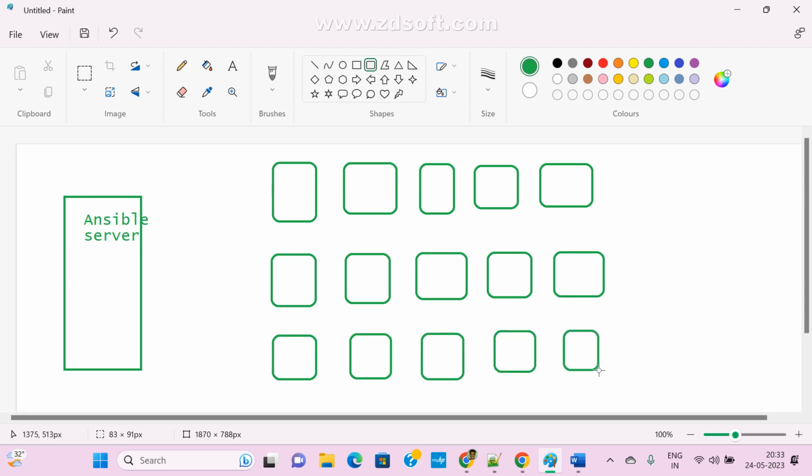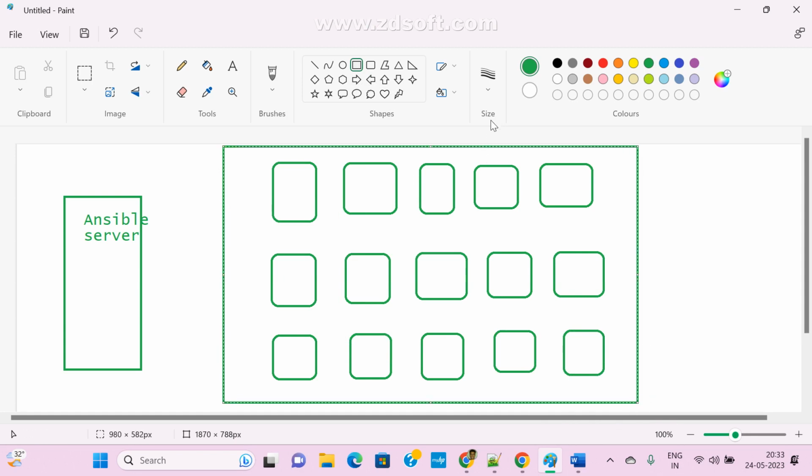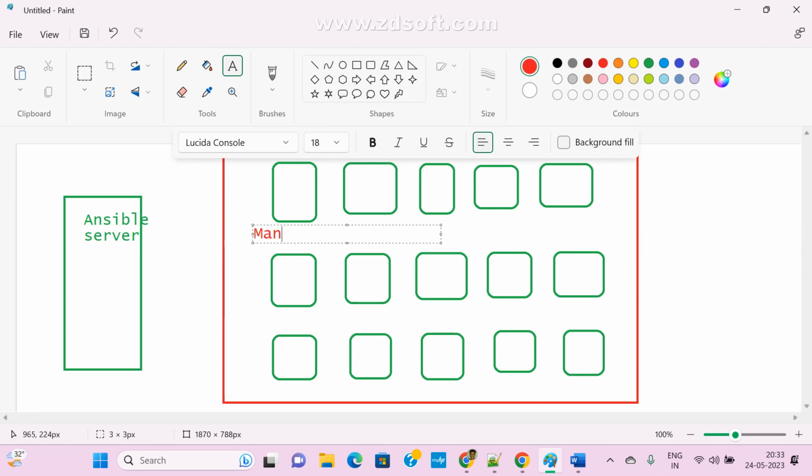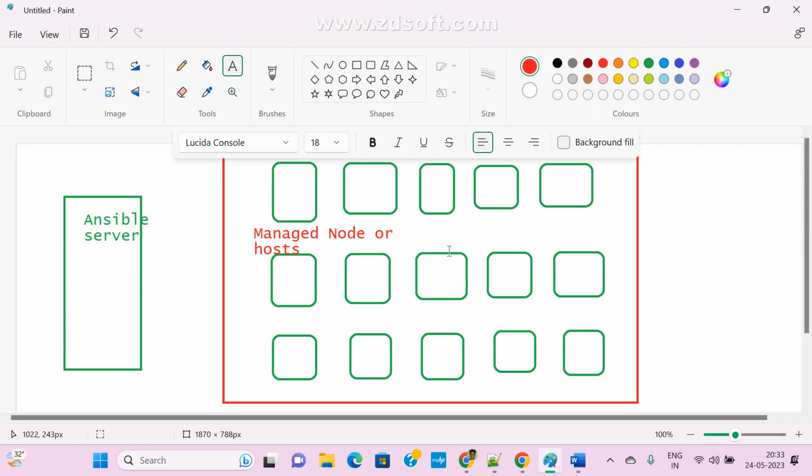These are the machines. These all are managed nodes. Nodes or hosts, both are the same. Don't get confused; sometimes I call them nodes and sometimes hosts.